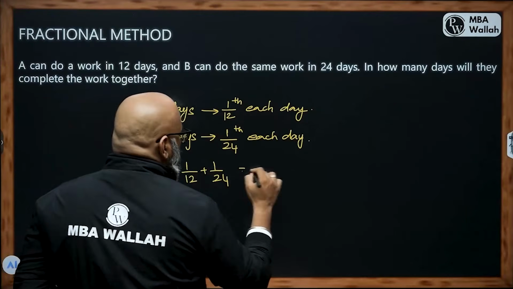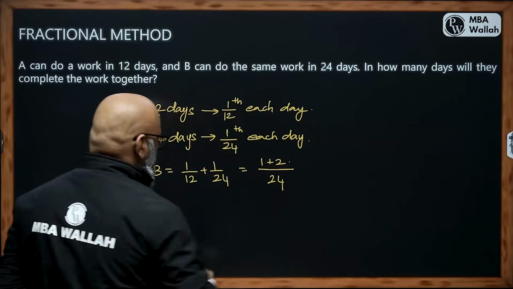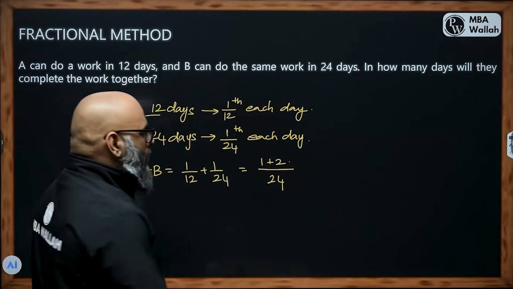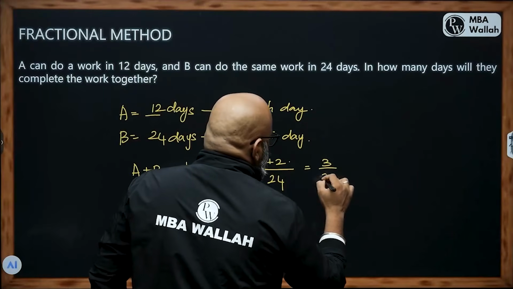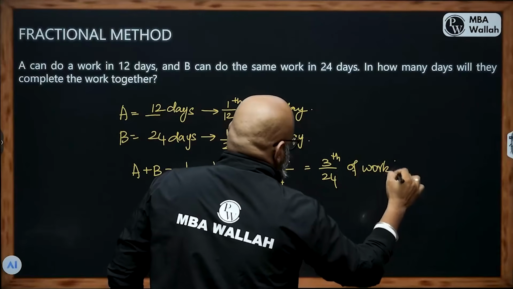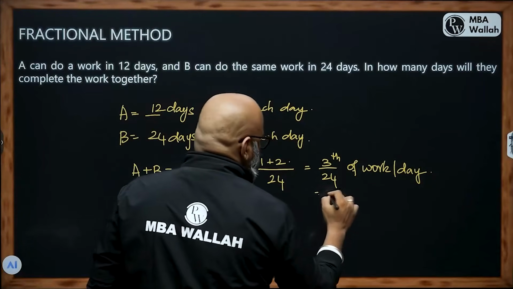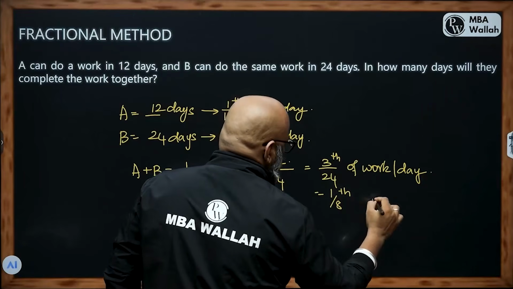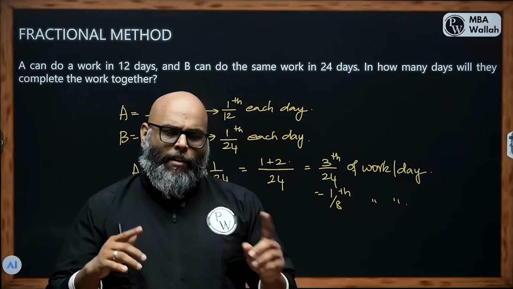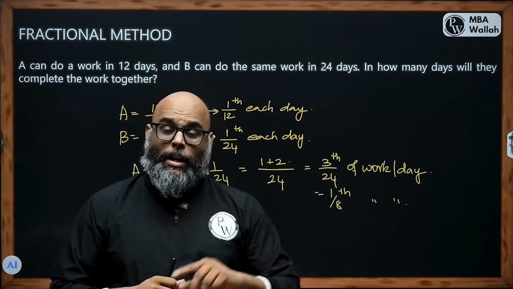So that will give me an LCM of 24, 1 plus 2, right? Or 2 plus 1, 2 by 24, 1 by 24. That will give me 3 by 24th of work per day. Or from here we can simplify it and say 1/8 of work per day. What do you mean by 1/8 of the work per day? Which means that if both A and B work together, they can complete 1/8 of the work in one day.